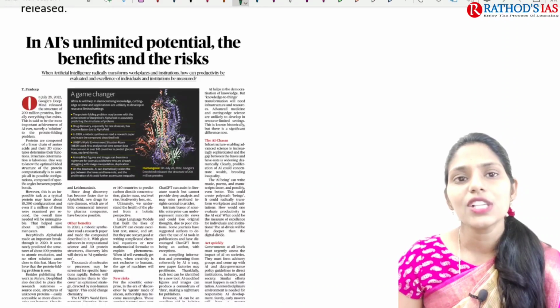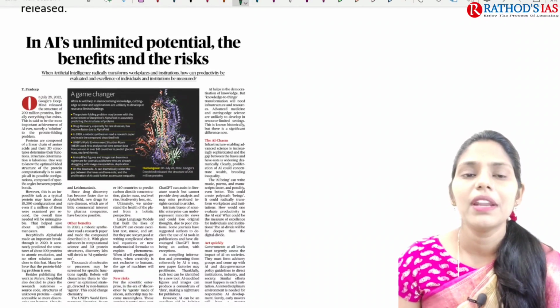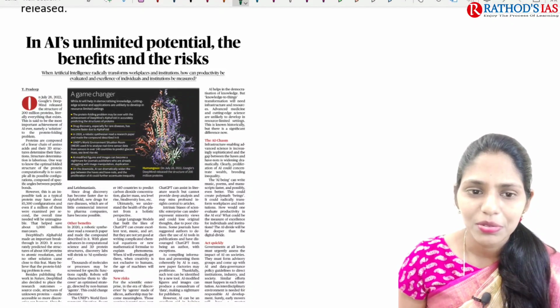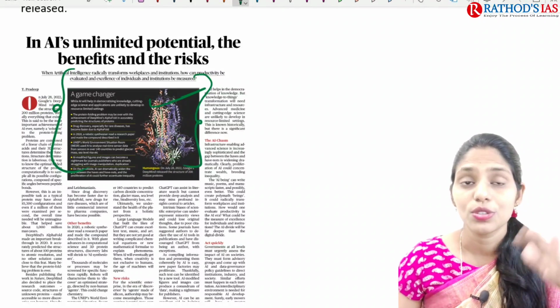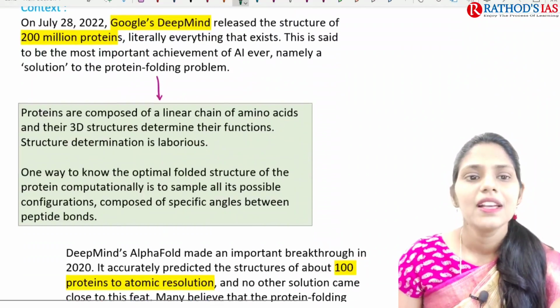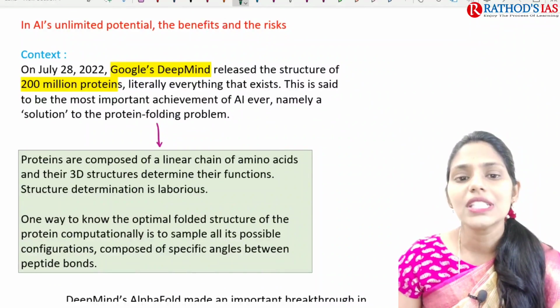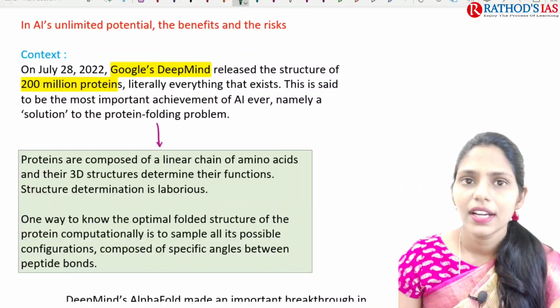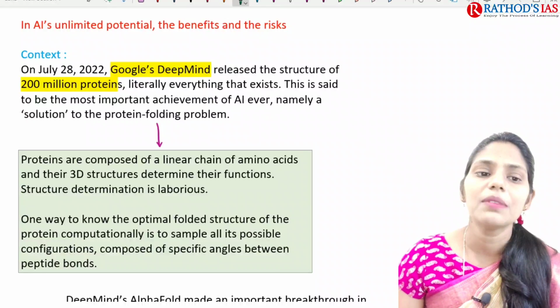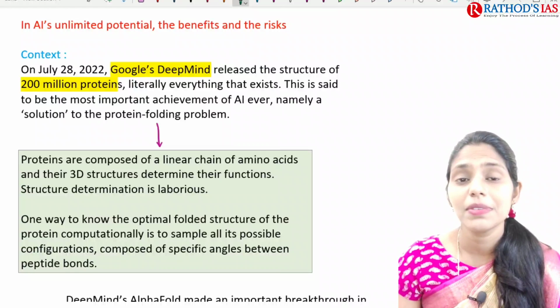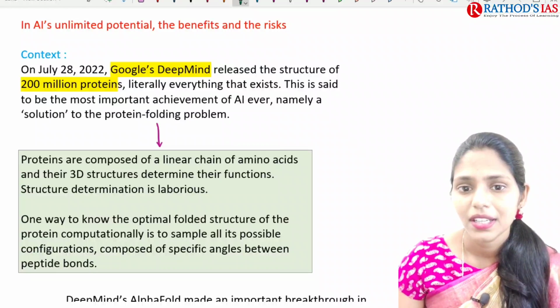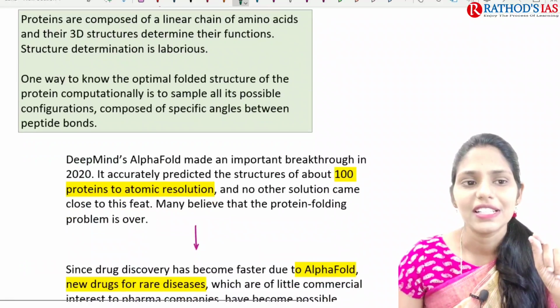Okay, and the next topic is artificial intelligence, unlimited potential, the benefits and risks. If you have no time, just going through this infographic gives a lot of insight, so we are also going to see that. What happened? Google's DeepMind released the structure of 200 million proteins. 200 million proteins is not a simple number, and they used artificial intelligence here.